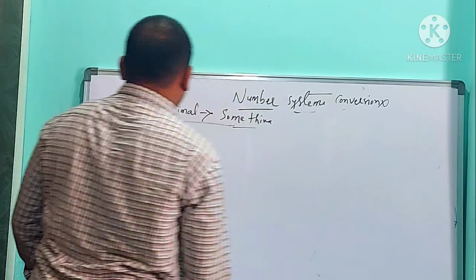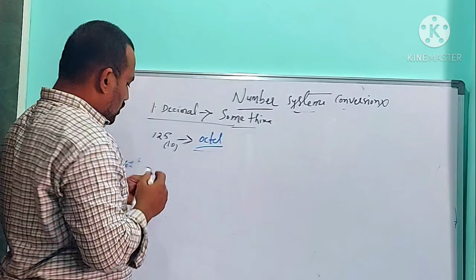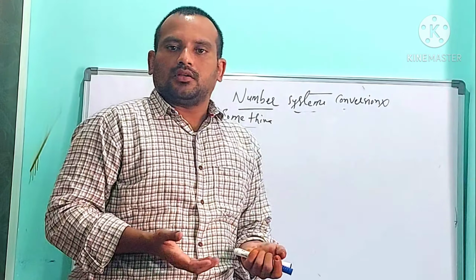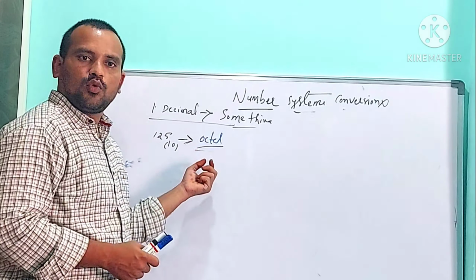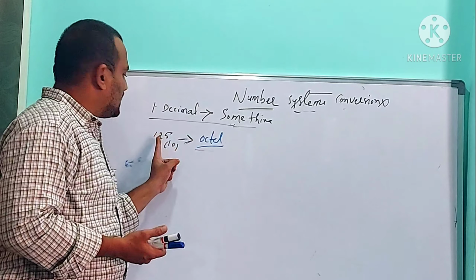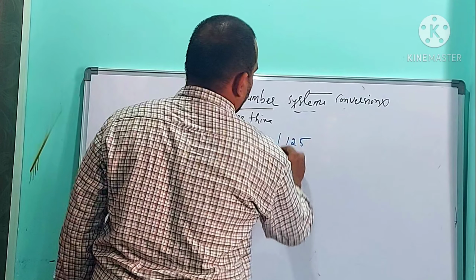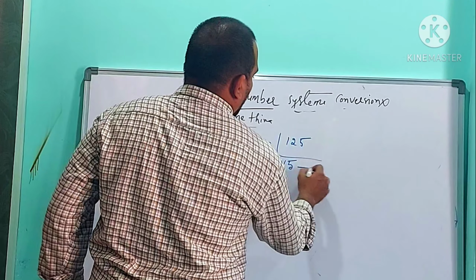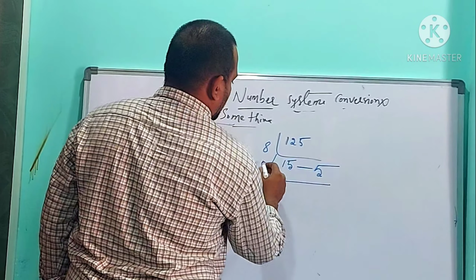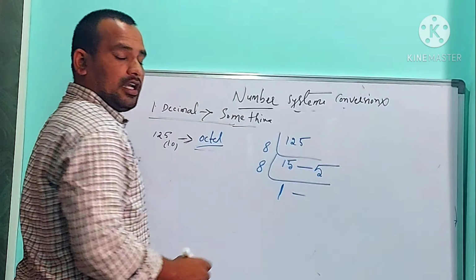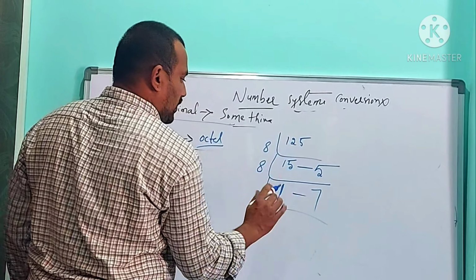Now I am going to convert the same decimal number into an octal number. I told you, while converting decimal to something, we divide the decimal by something. Here the something is octal, which means 8. So we simply divide 125 by 8. 8 times 15 is 120, 125 minus 120, remainder 5. Then 8 times 1 is 8, remainder 7. We cannot divide 1 by 8, so we can stop here.